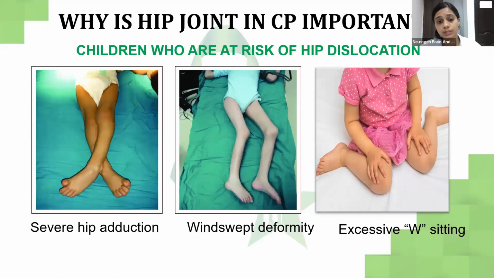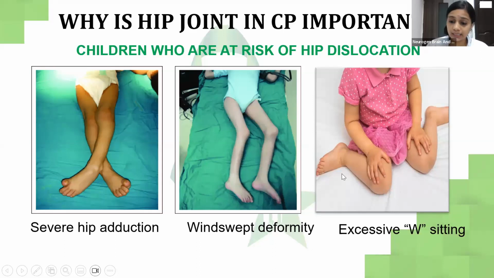So let's see children who are at risk of hip dislocation. In the first image, severe hip adduction. This is the scissor pattern wherein both of the child's legs are crossed, excessively crossed. Windswept deformity, where one knee is facing inwards and the other knee is facing outwards.